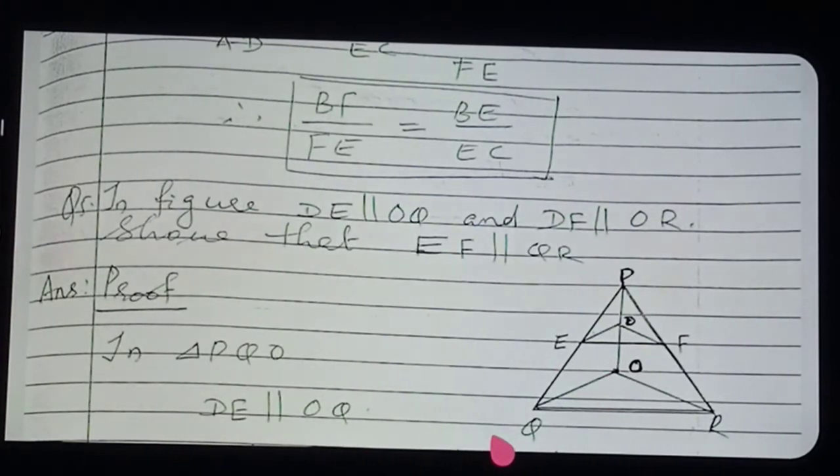If DE is parallel to OQ, you are able to apply the basic proportionality theorem. From which triangle? Which triangle is it? Triangle PQO. In triangle PQO, DE is parallel to OQ, given. Okay, so apply the basic proportionality theorem, then I will show the remaining part.